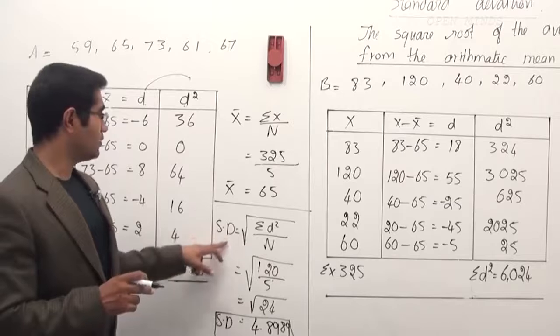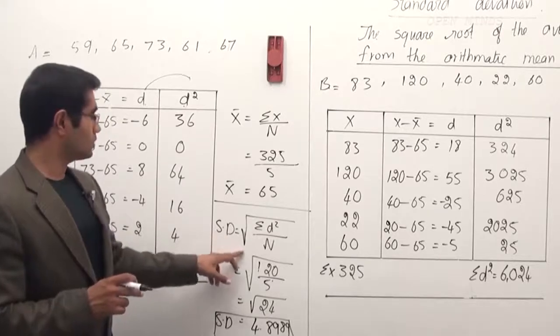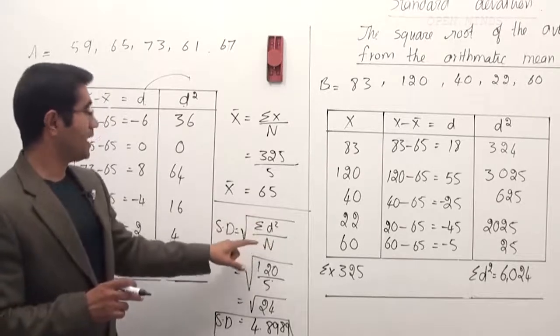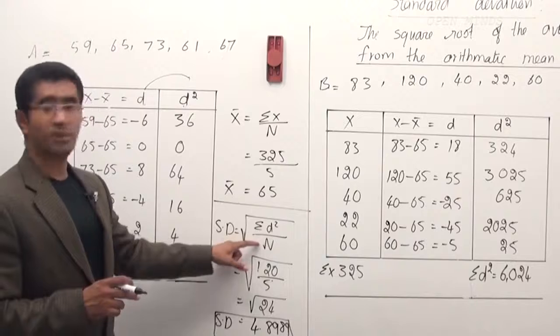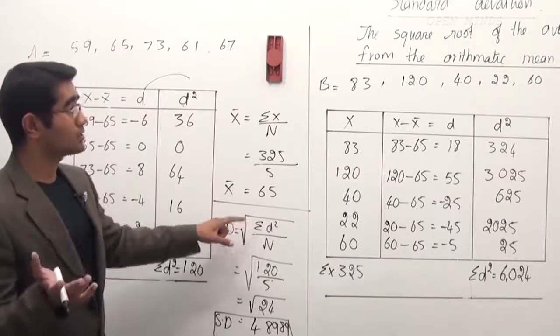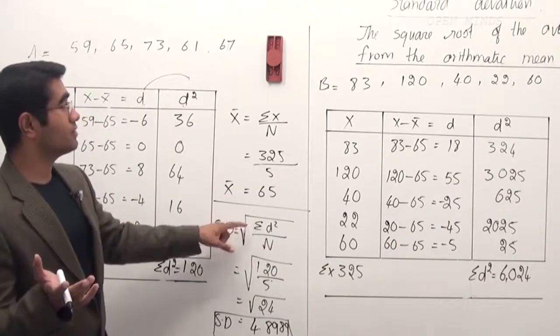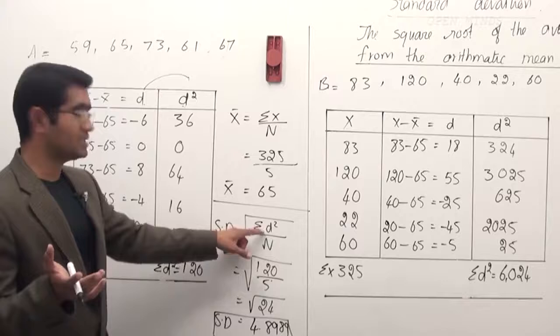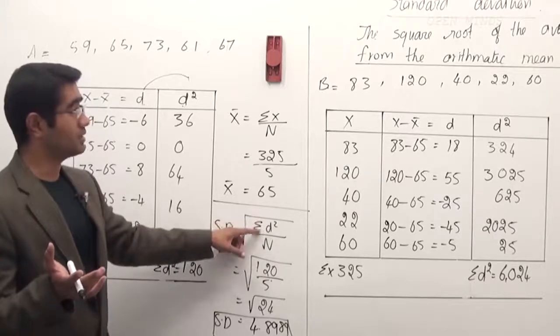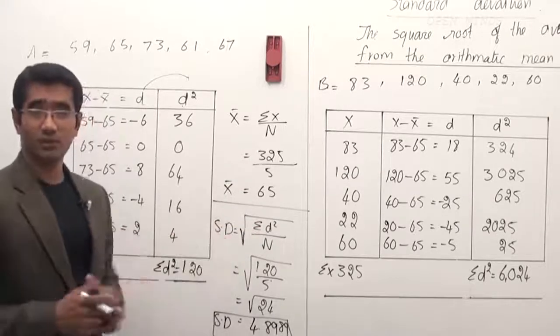Okay, now let's go back to the definition. Look at this. What it says: standard deviation is nothing but the square root of the average. Average is nothing but sigma d squared by n, right? So average of what? The squared deviations from the arithmetic mean. That is the standard deviation. That's a very simple definition.